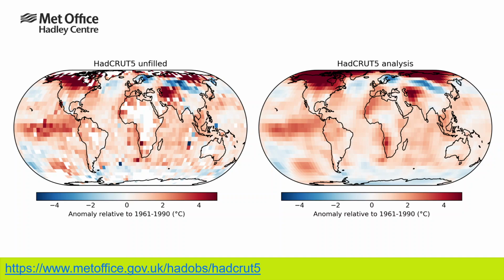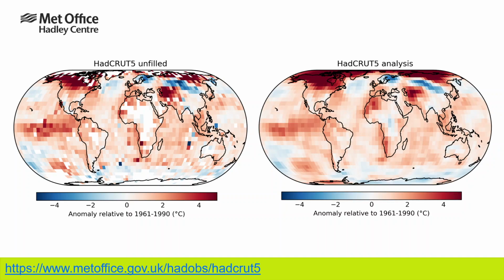In this case, the well-known hole at the North Pole is filled with strongly positive anomalies, and indeed, since around 2005, this leads to an increase in the estimated trends versus the unfilled dataset. Clearly, this has been important for understanding recent global trends. If we cycle through a few ensemble members, which are how we represent the uncertainty in the analysis, we can see that temperatures are not uniquely constrained, not just in the Arctic, but in other areas too.